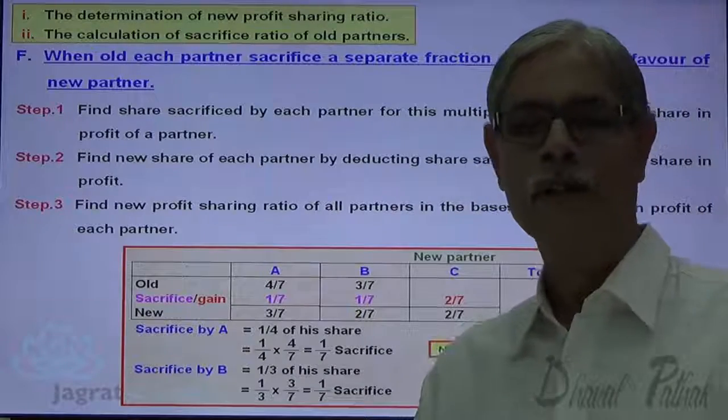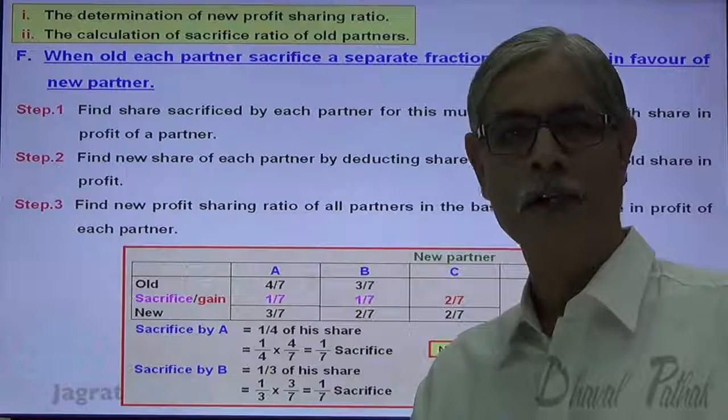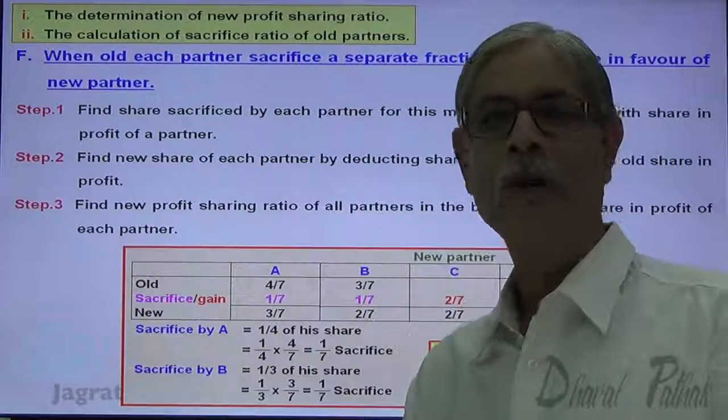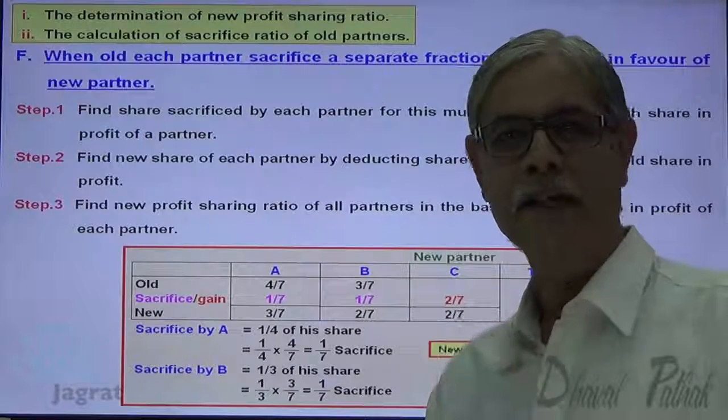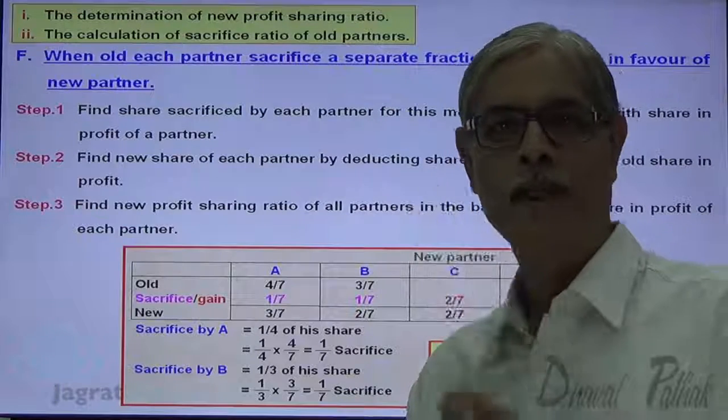This is how we have considered the various options, wherein we have worked out share sacrificed and the new profit sharing ratio. I have explained how it gets worked out by writing theory here before you. I have also taken one practical illustration to explain the concept. I think that you have followed all these things. Thanks to all of you.